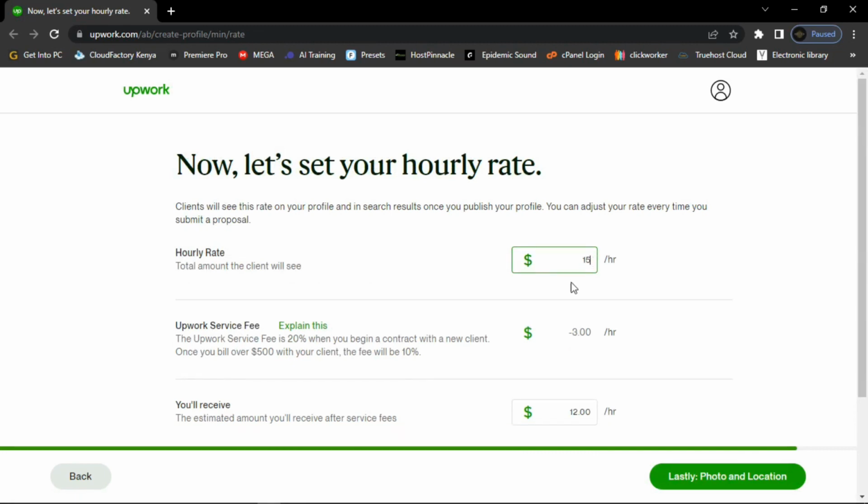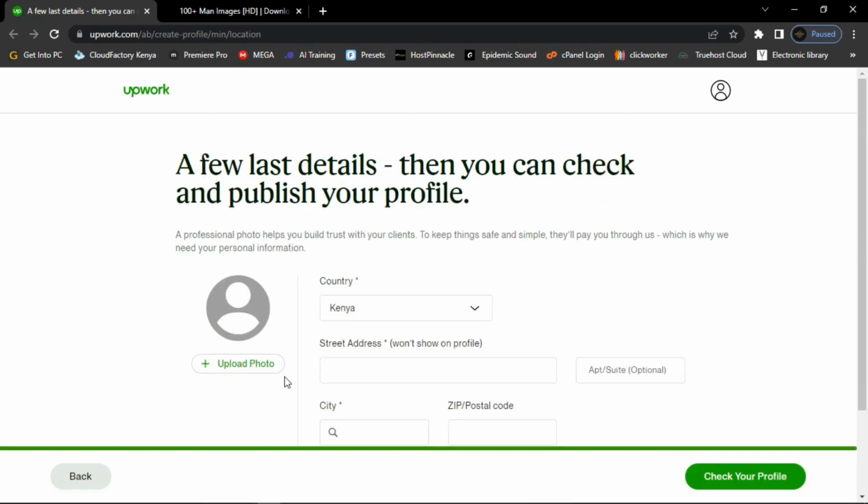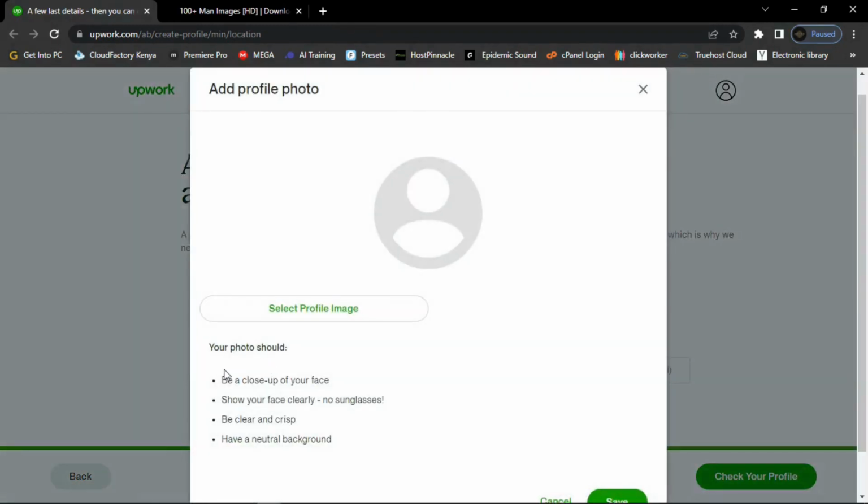$15. So Upwork will deduct $3, but you will receive $12. Once you are done, lastly click upload photo in the location. Click on it, and then just upload your photo. They describe the kind of photo: it should be a close-up of your face, showing your face clearly, no sunglasses, and it must be clear and have a neutral background.